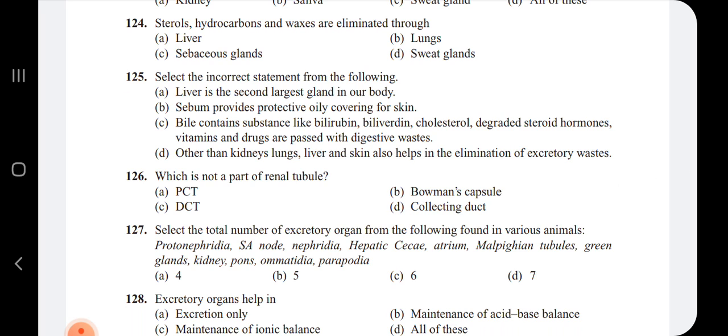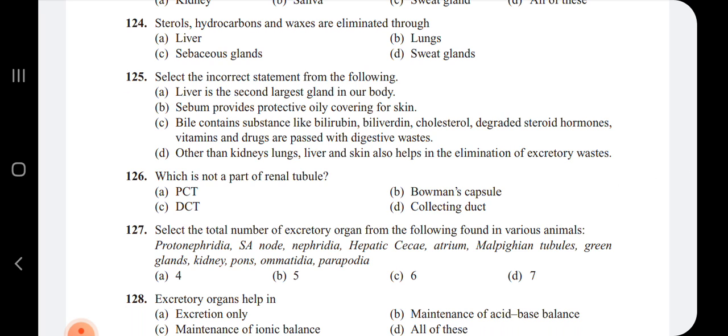Next question. Select the incorrect statement from the following. Liver is the second largest gland in our body. Sebum provides protective oily covering for skin. Bile contains substances like bilirubin, biliverdin, cholesterol, steroid hormones, vitamins, and drugs are passed with a digestive waste. Other than kidneys, lungs, liver, skin also helps in the elimination of excretory waste.